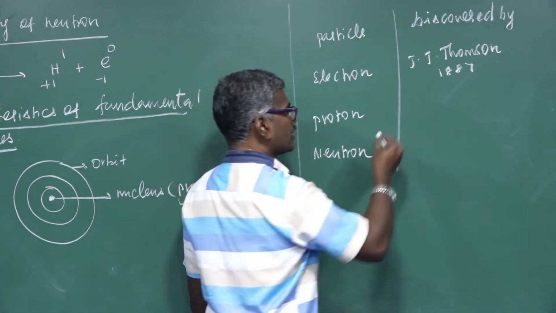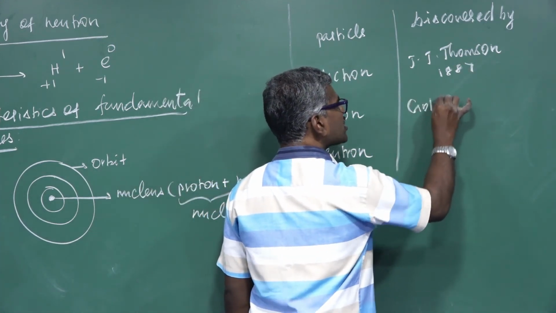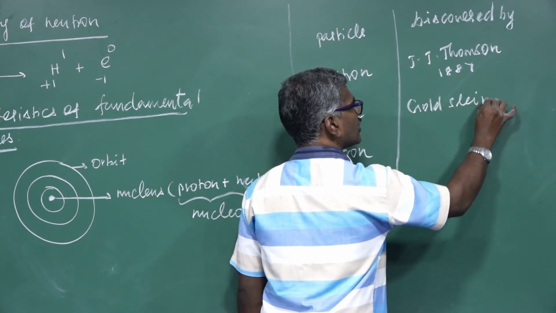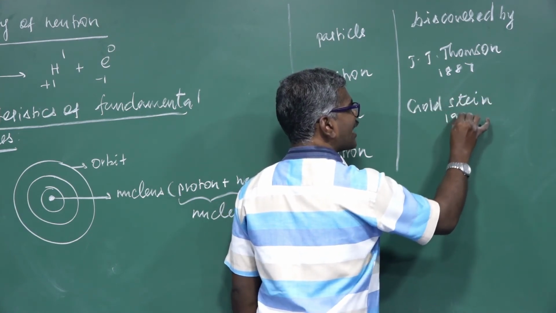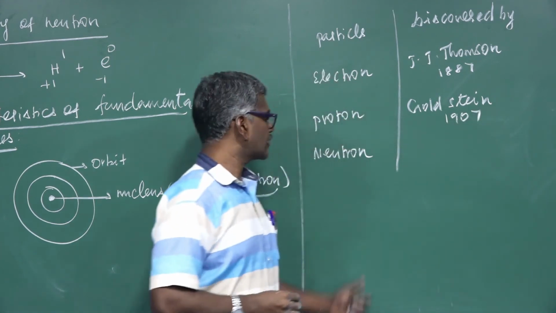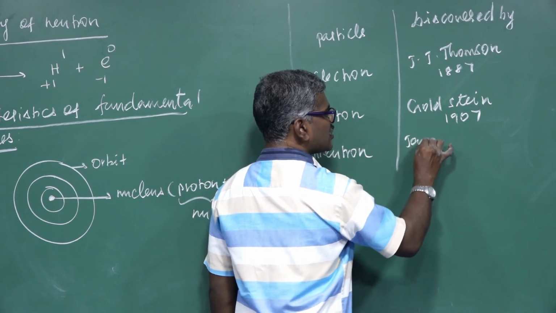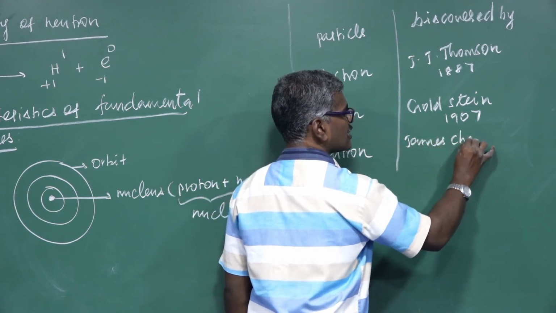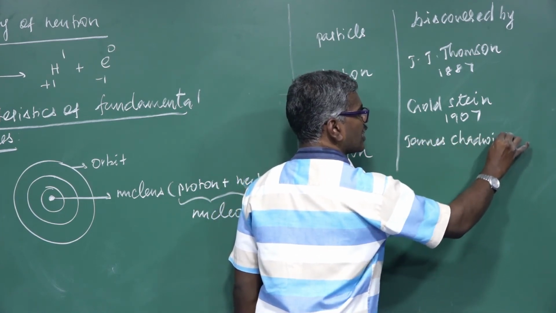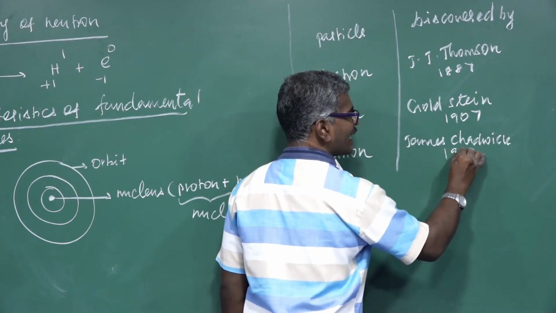Proton was discovered by Goldstein in the year 1907. Neutron was discovered by James Chadwick in the year 1932.